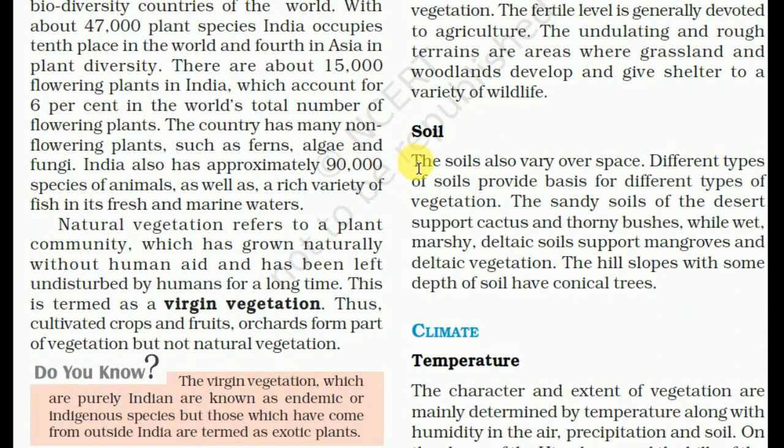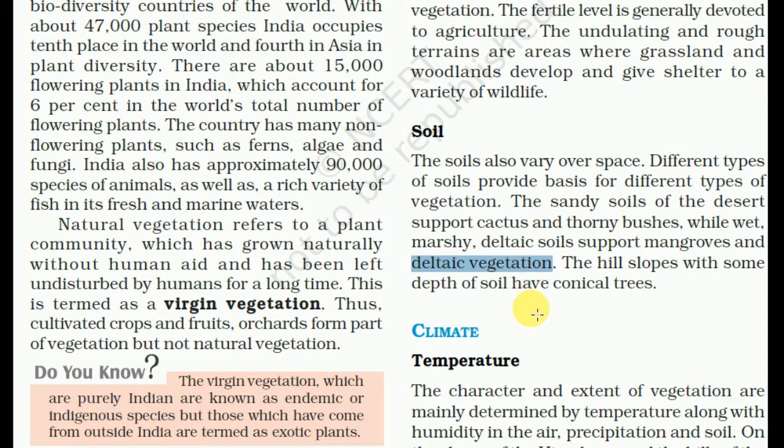Soil also varies over space. Different types of soil provide the basis for different types of vegetation. The sandy soil of the desert supports cactus and thorny bushes, while wet marsh and deltaic soil support mangrove and deltaic vegetation.